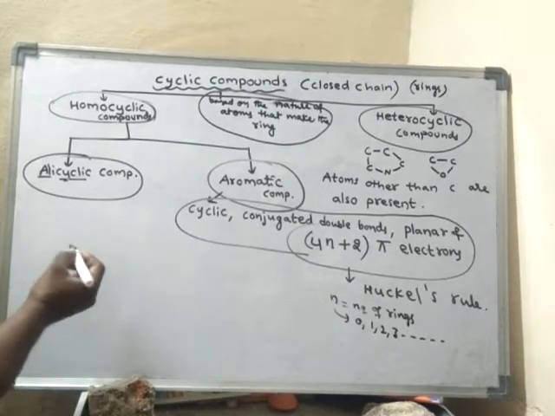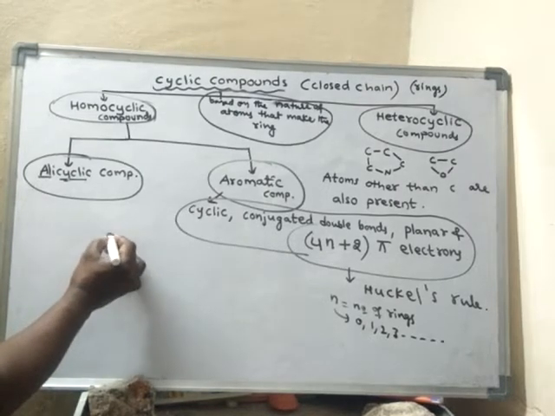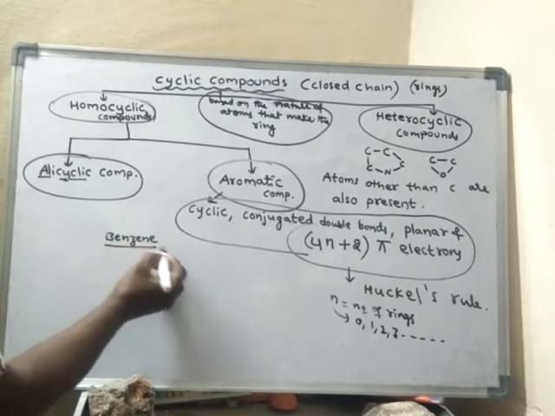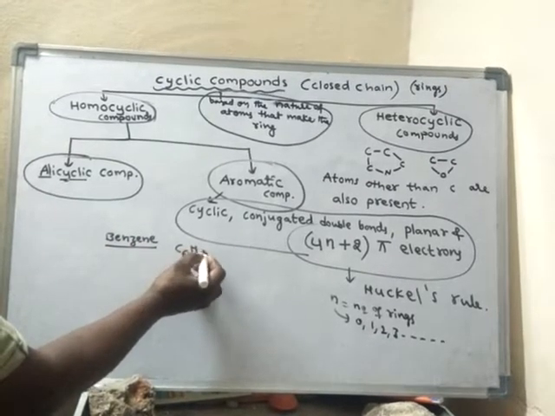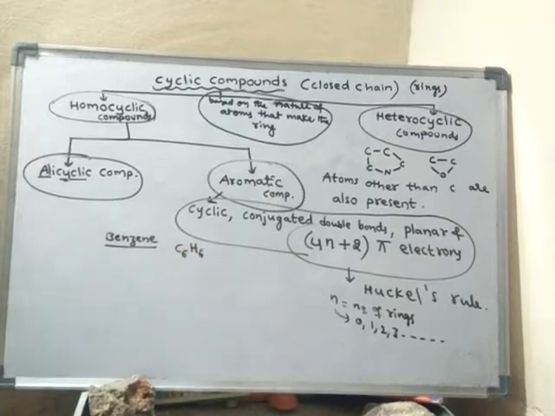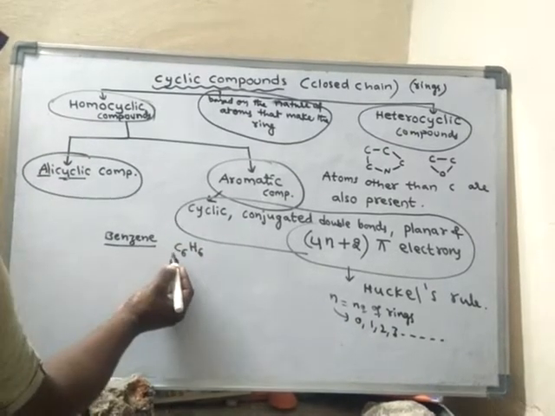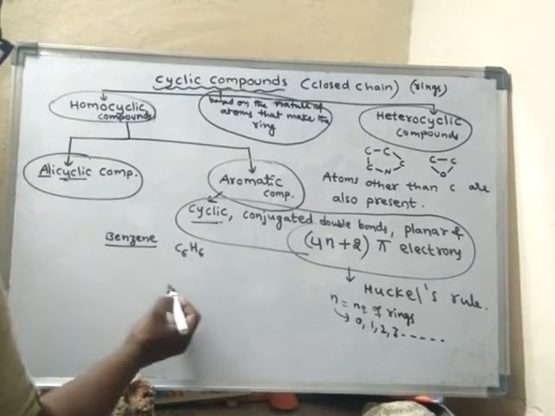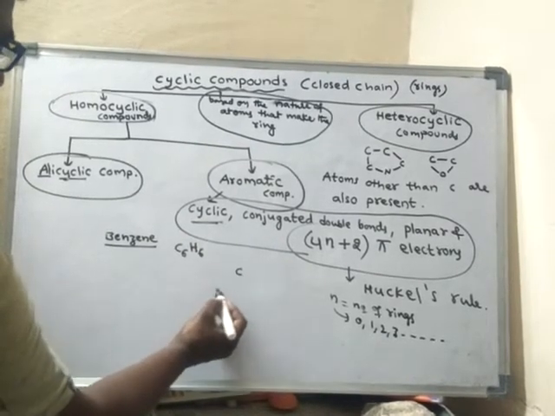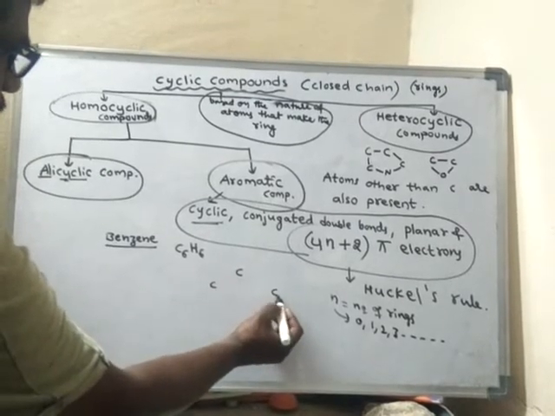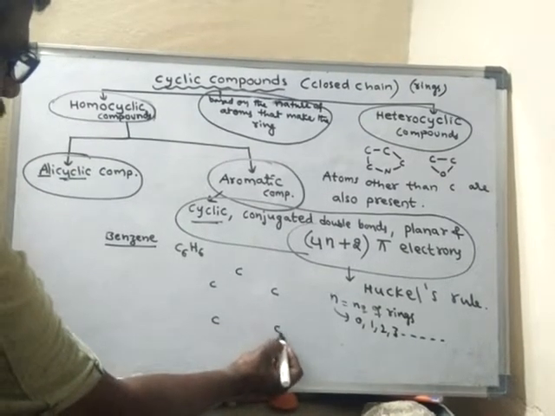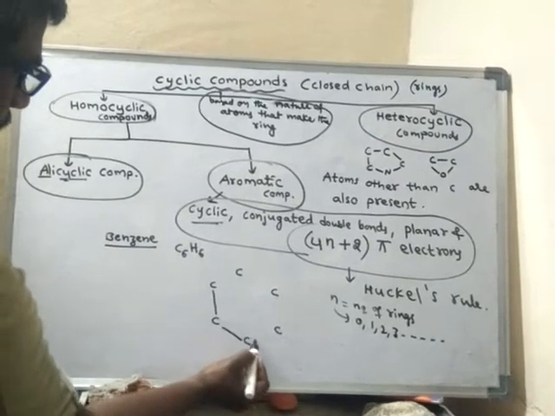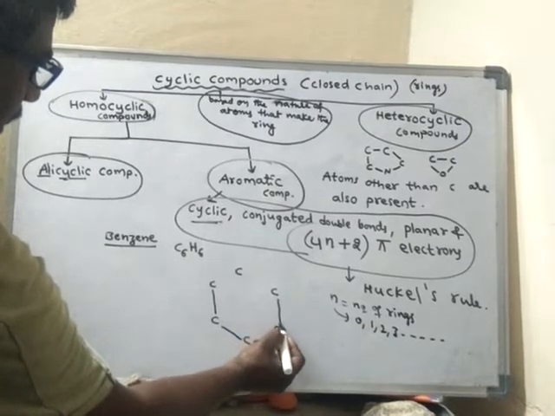Let us take the example benzene. What is the formula of benzene? Benzene is C6H6. This is the most important example one should know. So 6 carbons will form a cyclic structure. That means 6 carbons. 1, 2, 3, 4, 5, 6. Okay. 6 carbons will form a cyclic structure like this.